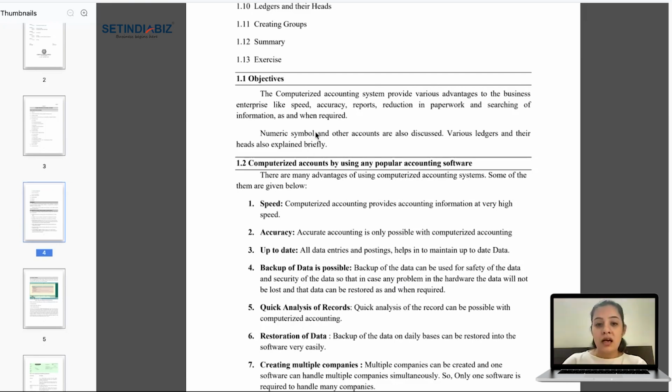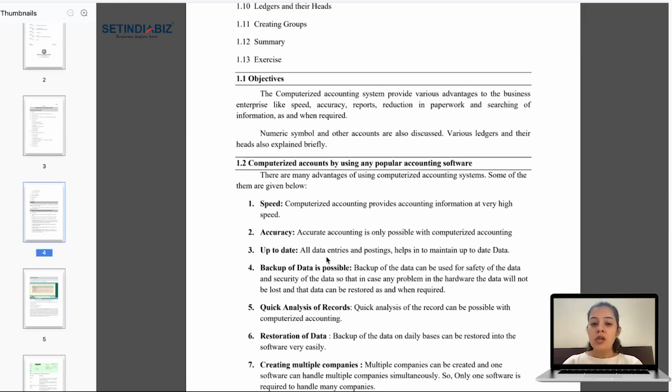There are the least manual errors, except while feeding the entries; only errors related to manual things will be accounted. Now, a computerized accounting system provides various advantages to the business. What are these advantages? Number one, speed. Computerized accounting provides accounting information at very high speed, right? That's a fact. We just need to put in the information and we'll get the statements and accounting ratios in minutes, in seconds, I would say. Accuracy. Accurate accounting is only possible with computerized accounting, right? Why is there accuracy? Because there is no human error involved. All calculations are done by the software itself.